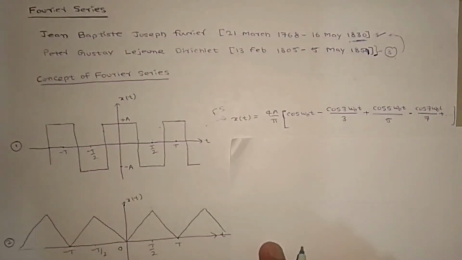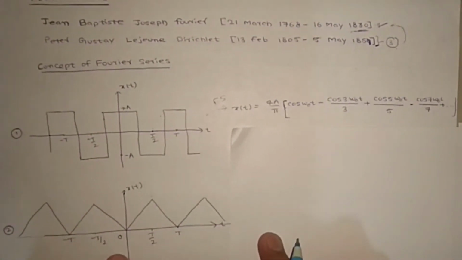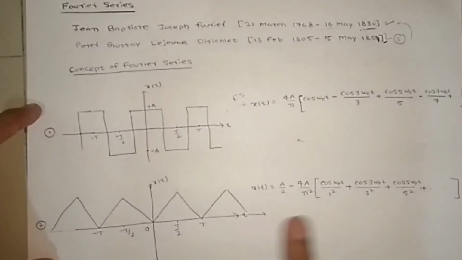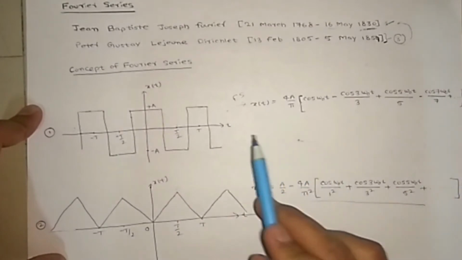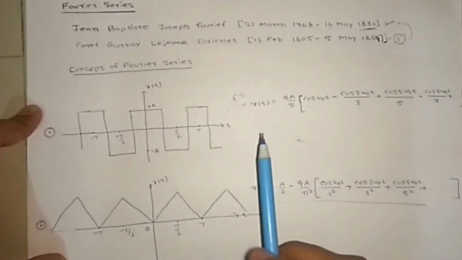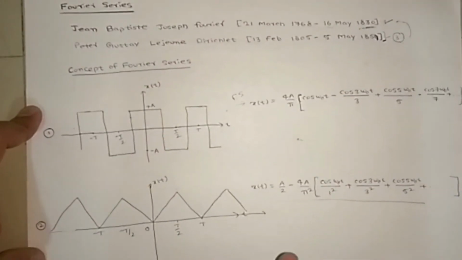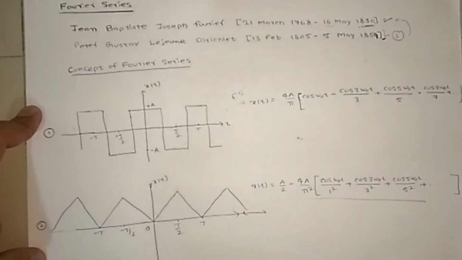Same, example 2. Now you have one more periodic signal. For this periodic signal, what is the mathematical equation? This is the mathematical equation for this signal. To write this mathematical equation, we require the Fourier series. Based on this concept, we are able to write this equation. Then what is the transform? The Fourier series takes us from the time domain to the frequency domain, right?